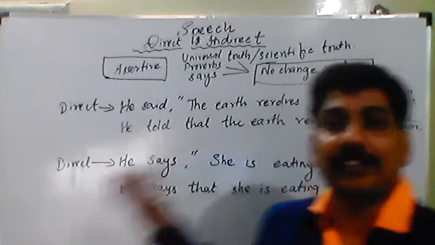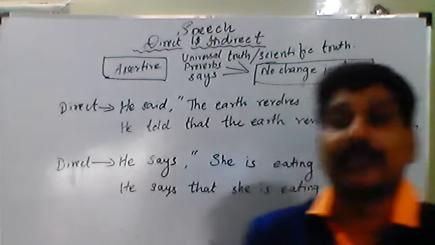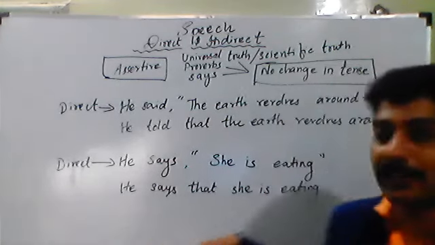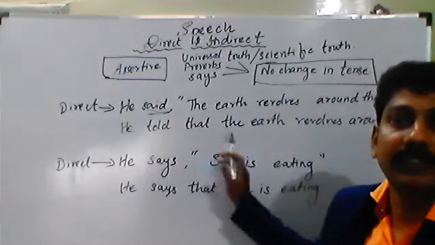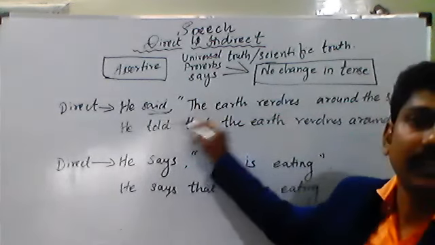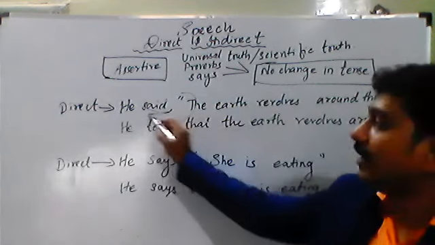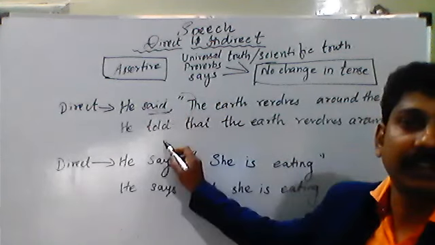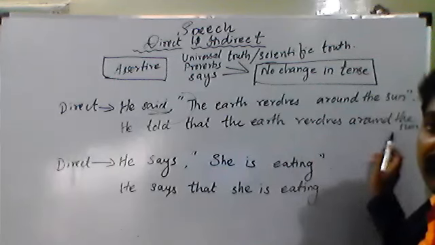For example, I cannot say he said that the earth revolved around the sun. No, that sentence is wrong. When I go to indirect speech, I only have to change the word said. In the place of inverted commas, I write the word that, and in the place of said, I write told. He told that the earth revolves around the sun.